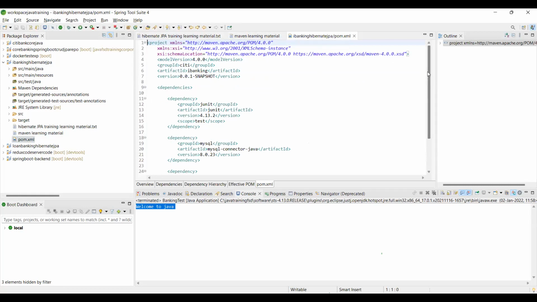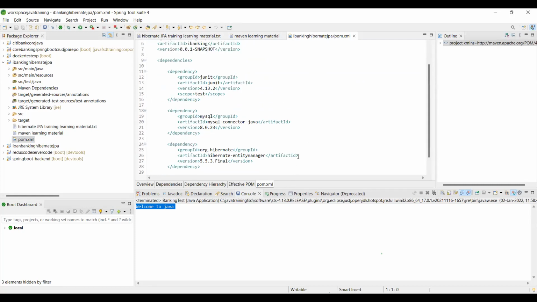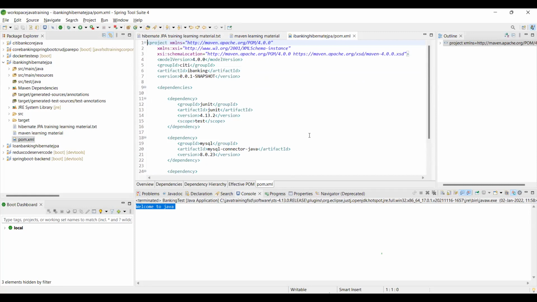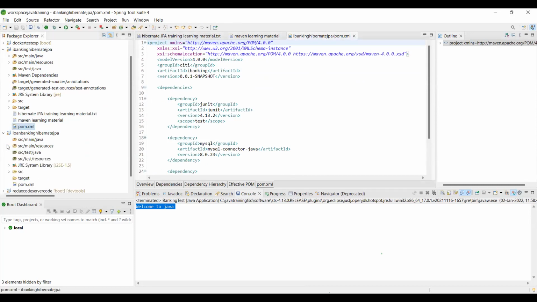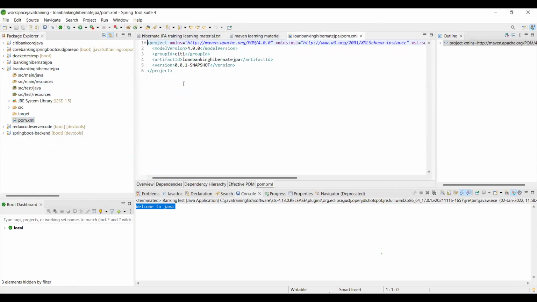Double click on the POM file. See what is there in that. So I opened this POM file. What is the main use of this Maven tool? We built a Maven project, and pom.xml is the configuration file for Maven.